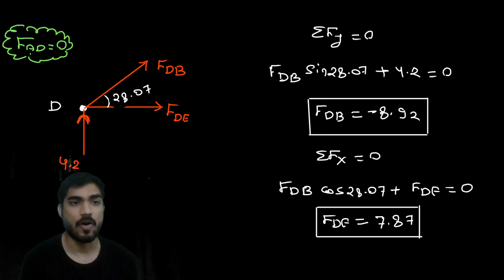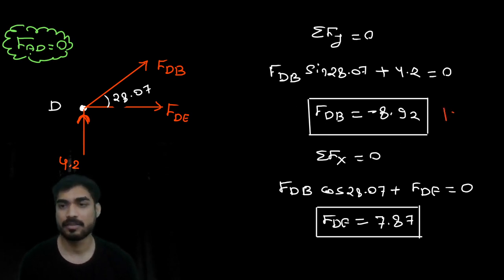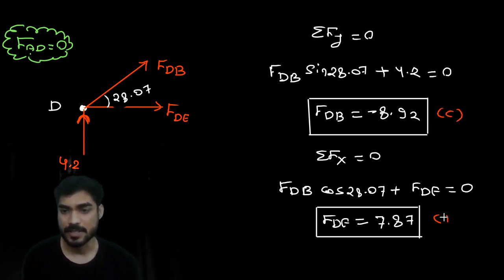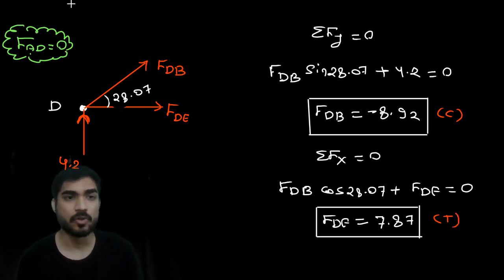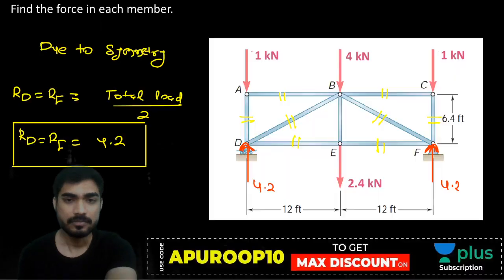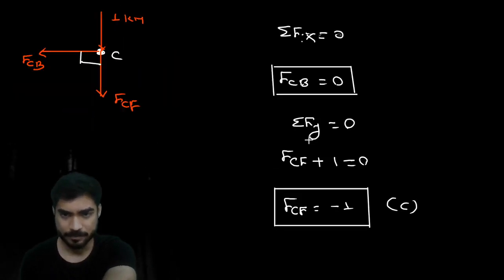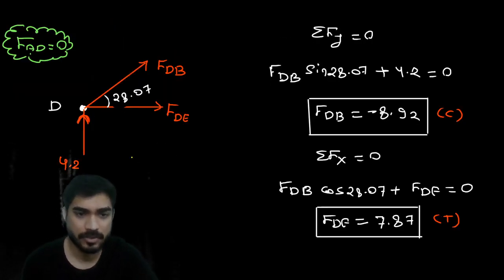So beta, we have got another two forces. This is compressive and this is tensile. Now due to symmetry, FBF, or FFB, or DBF, whatever you want to call it, will be equal to DB, right? Due to symmetry.